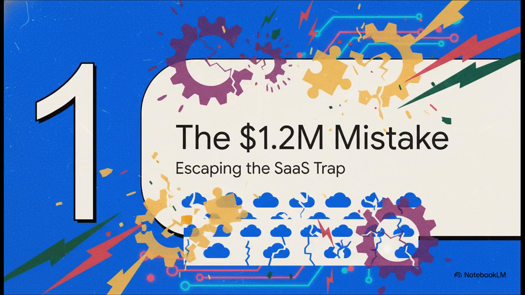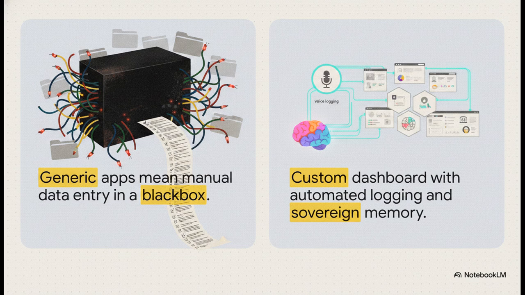Okay, Section 1, the million-dollar mistake and escaping the SaaS trap. Let's look a bit closer at that fundamental flaw with standard software as a service applications. The absolutely crucial point here is that we're actively shifting from the old SaaS era into the new AI era. In the old era, you're paying endless subscription fees for generic tools built for millions of other people. You're forced to manually enter data, constantly dragging and dropping items until you're staring at a terrifying 200-item to-do list where, let's be real, absolutely nothing gets done.